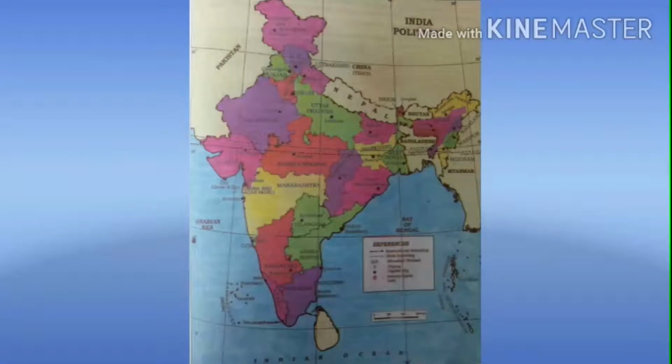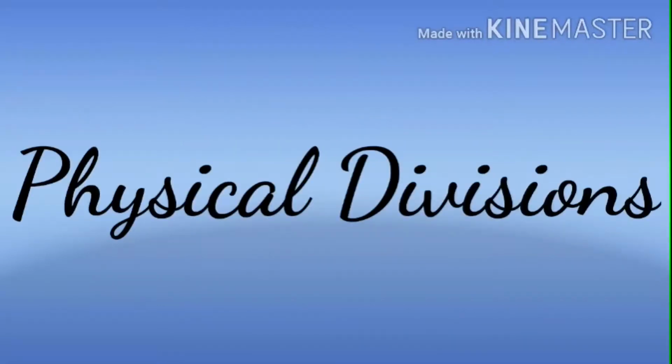The states are further divided into what, children? Yes, the states are further divided into districts. Okay? Which one is the largest in terms of area? Yes, Rajasthan is the largest state, and which is the smallest state? Goa is the smallest state. Clear, children? Okay, children. Next, we'll discuss the physical divisions.